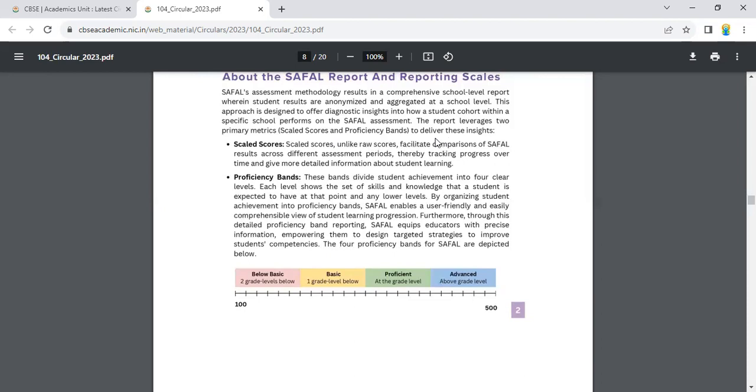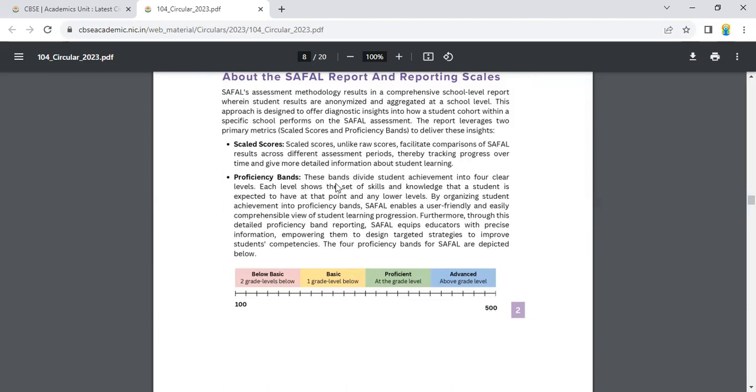To deliver these insights, scaled scores, let us see what it is. Scaled scores, unlike raw scores, facilitate comparisons of SAFAL results across different assessment periods, thereby tracking progress over time and giving more detailed information about student learning.